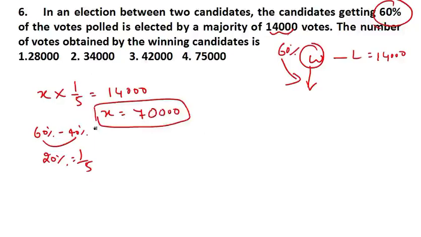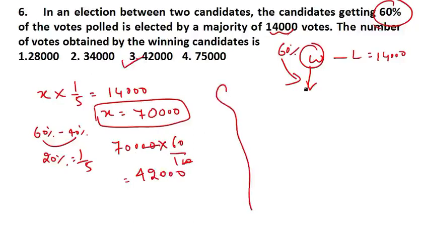But in the question it is asking how much the winner got. So the total vote is 70,000. So the winner got 60%, which means 60 by 100. Now just multiply 70,000 by 60 by 100, which gives 42,000, which means the third option is the right answer.